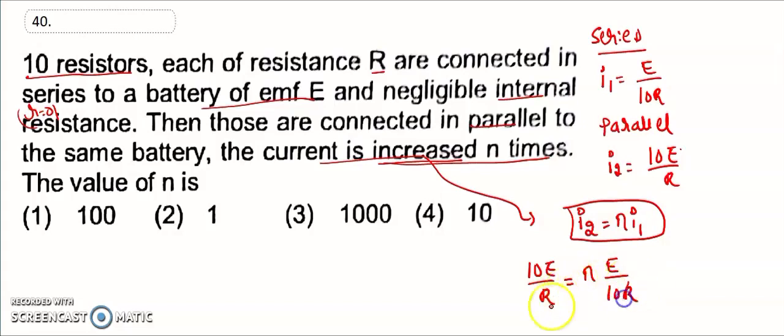Now R gets cancelled, then E gets cancelled. So n is equal to 100. That is the first option, the right answer for 40.